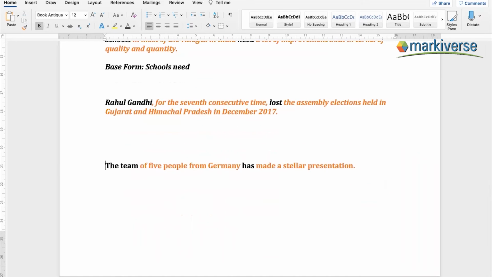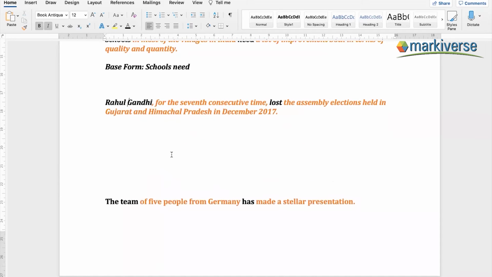So here it says, Rahul Gandhi, for the seventh consecutive time, lost the assembly elections held in Gujarat and Himachal Pradesh in December 2017. See, this is a long sentence. But if you ask what is the base form that we have, we have Rahul Gandhi as the base. Rahul Gandhi is the subject and lost. This is it. Rahul Gandhi lost. So if you add more information, Rahul Gandhi for the seventh time, for the seventh successive time. Rahul Gandhi lost how many times? For the seventh consecutive time.